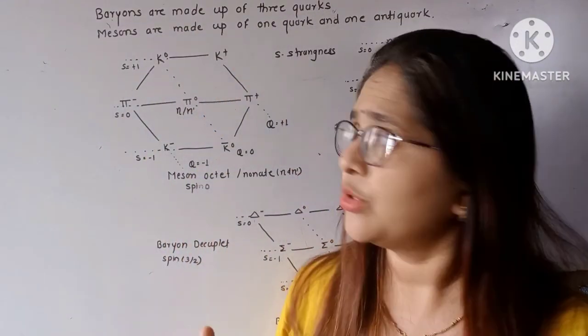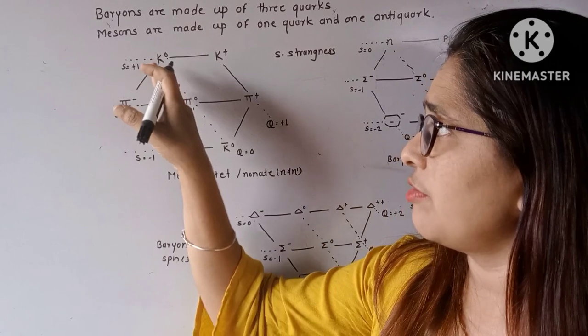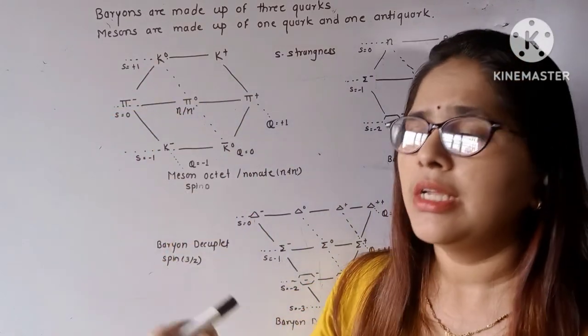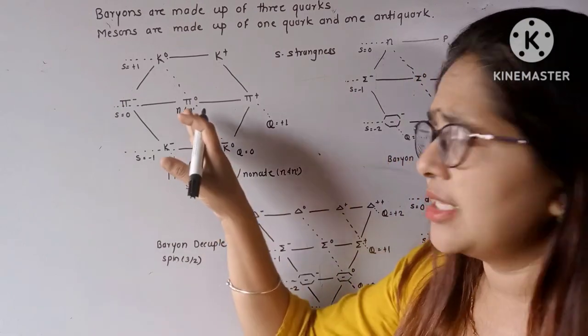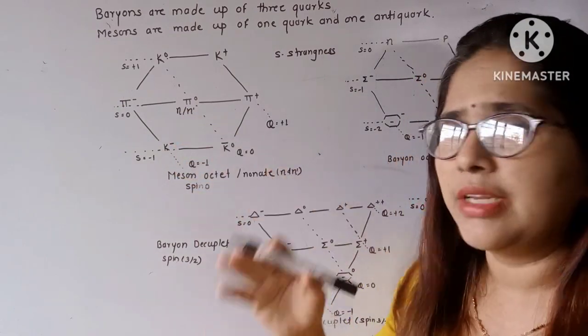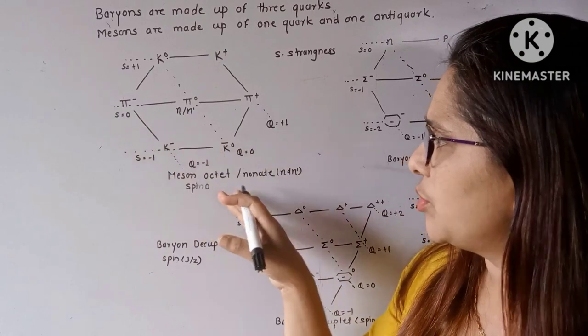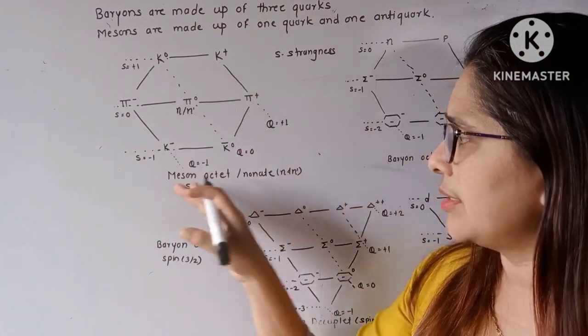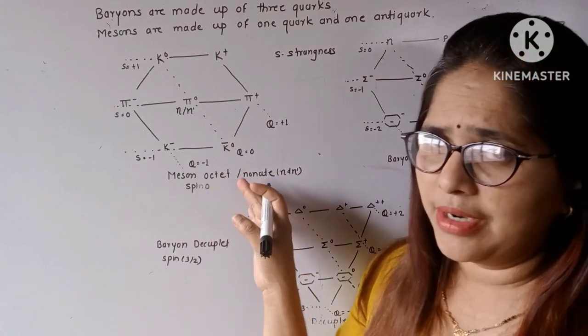We also know that the mesons are K, pi and eta. So eta is also one of the mesons. First this eta was not found, and afterwards when it was found they came to know that the meson nonet has 9 particles.